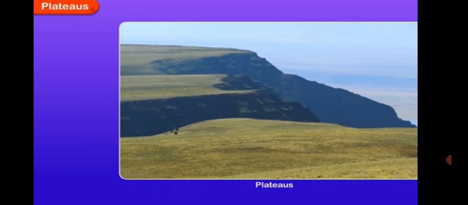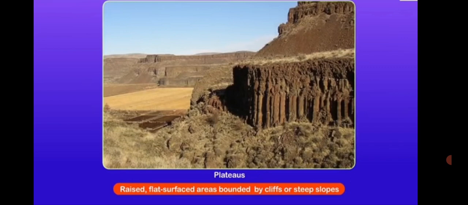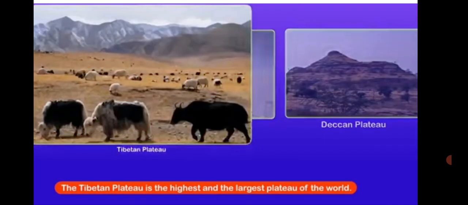Now what is this plateau? A plateau is a raised piece of land higher than its surrounding areas. Its top is flat and leveled. It has steep slopes. A plateau is also known as a tableland. Plateaus also differ in age, size, and height. Some plateaus can be extremely vast, like the Deccan Plateau in India. It is also one of the oldest plateaus in the world.